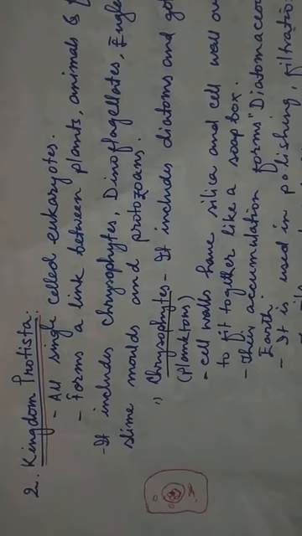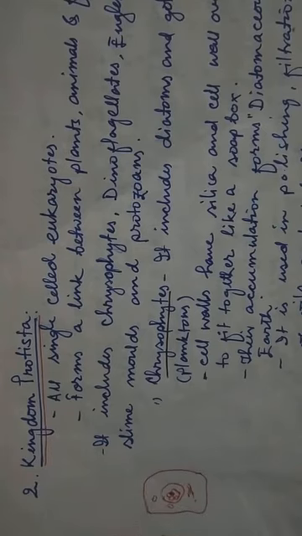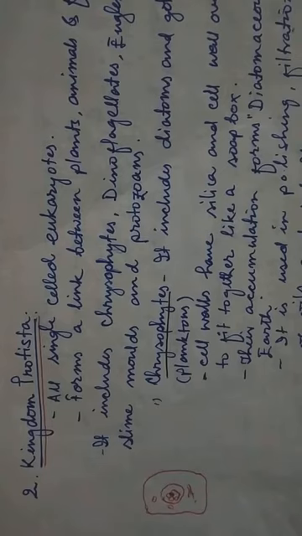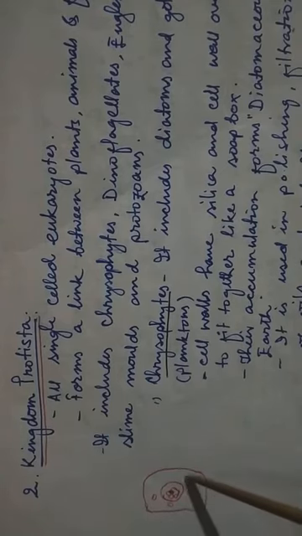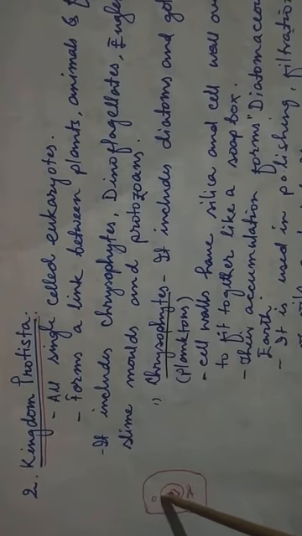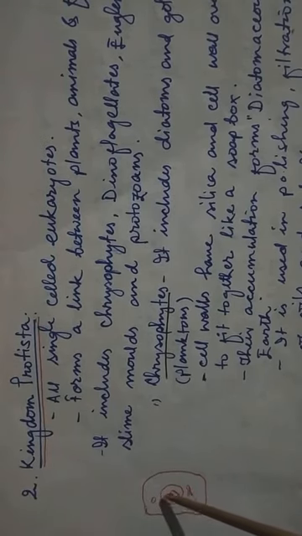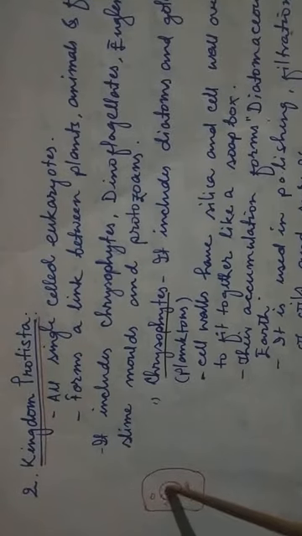Kingdom Protista are all single cell eukaryotes, made of a single cell, and they are eukaryotes. We should know the difference between prokaryotes and eukaryotes. Prokaryotes do not have a well-defined nucleus. Suppose this is a cell, and here is a nucleus surrounded by a nuclear membrane. In prokaryotes, this nuclear membrane will not be there. But in eukaryotes, the nuclear material is surrounded by a nuclear membrane.